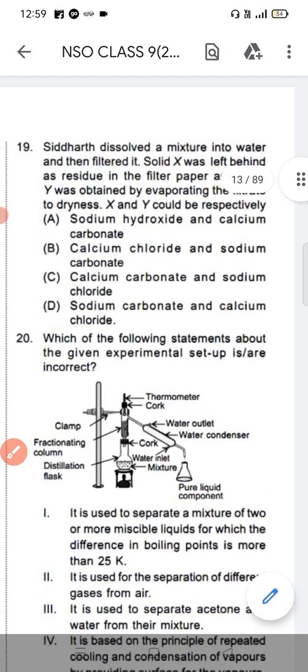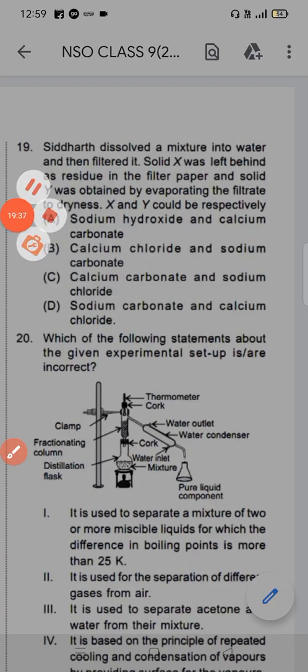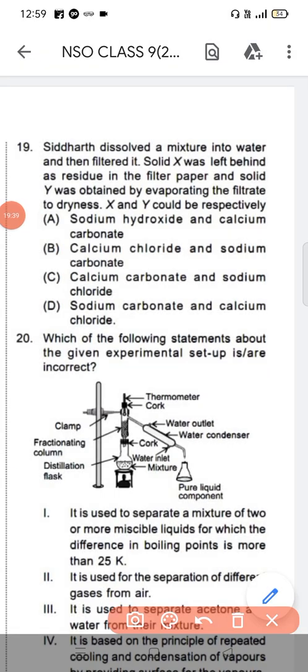Now question number 19. Siddharth dissolved a mixture into water. Solid X is left behind as residue in the filter paper, and the solid Y was obtained on evaporating the filtrate to dryness.